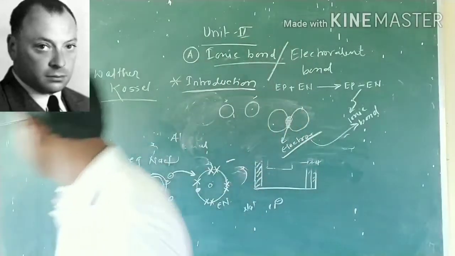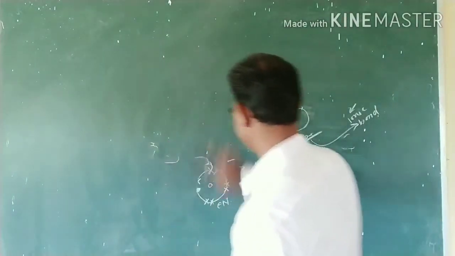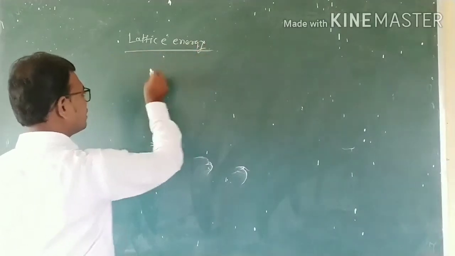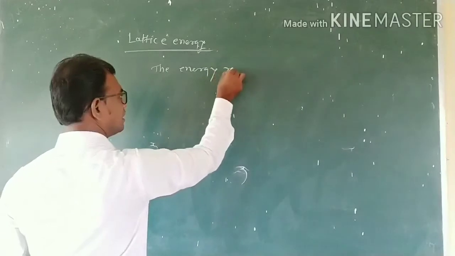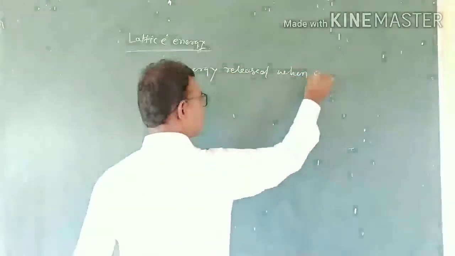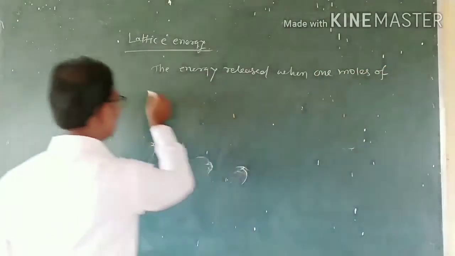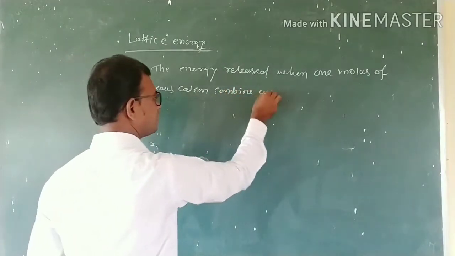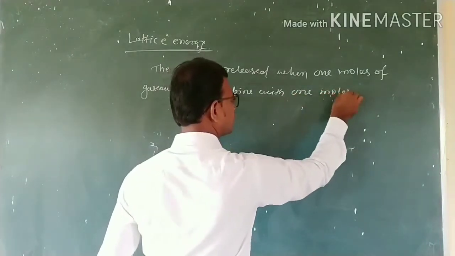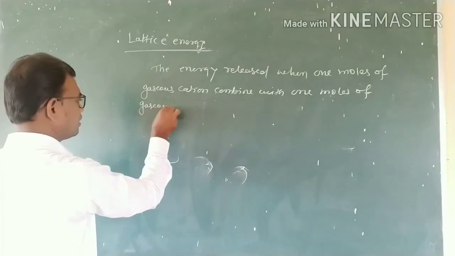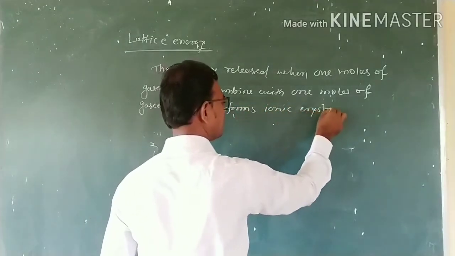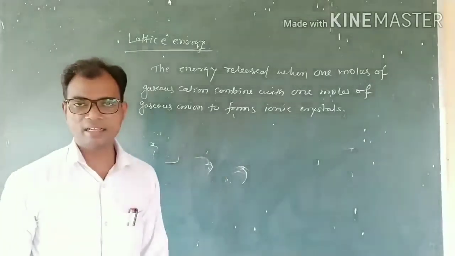Then we discuss the lattice energy. Lattice energy: the energy released when 1 mole of gaseous cation combines with 1 mole of gaseous anion to form an ionic crystal is called lattice energy.